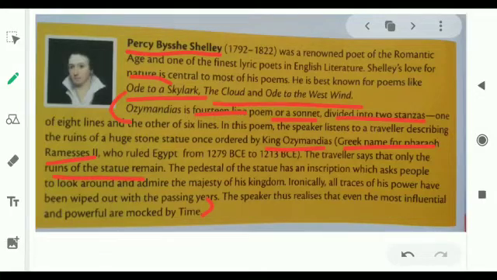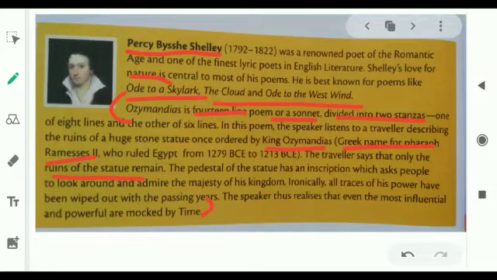The pedestal of the statue has an inscription which asks people to look around and admire the majesty of his kingdom. Ironically, all traces of his power have been wiped out with the passing years. The speaker thus realizes that even the most influential and powerful are mocked by time.